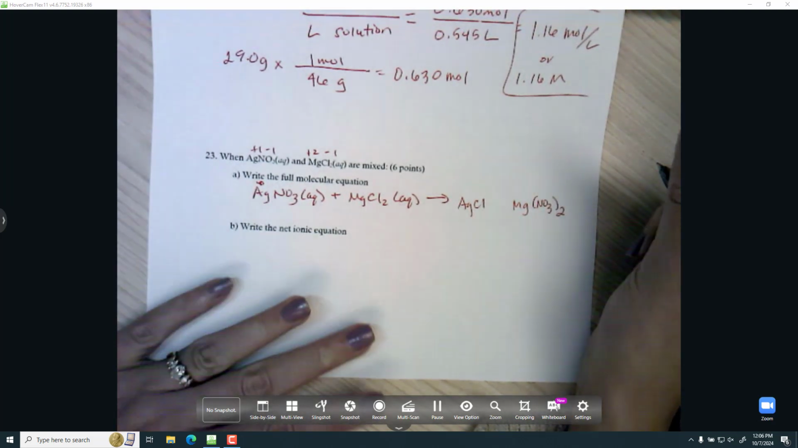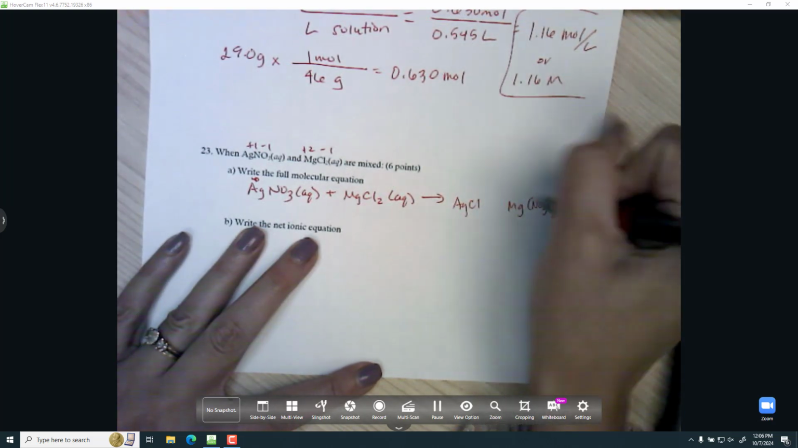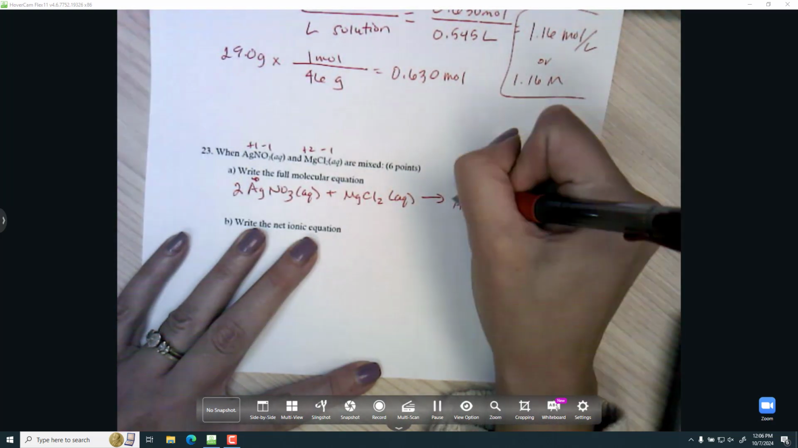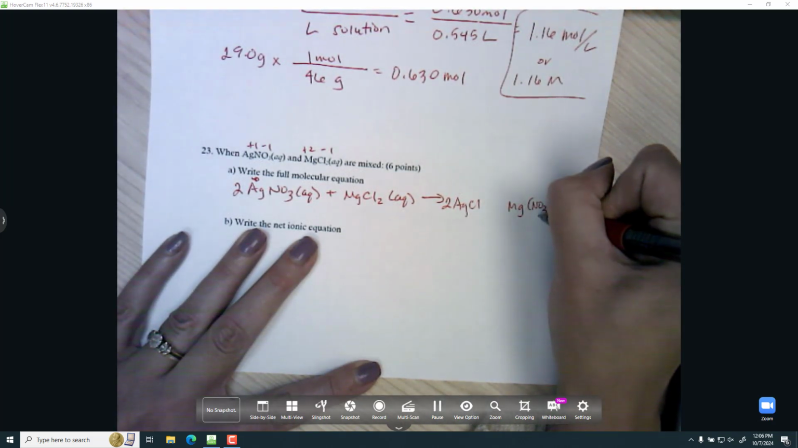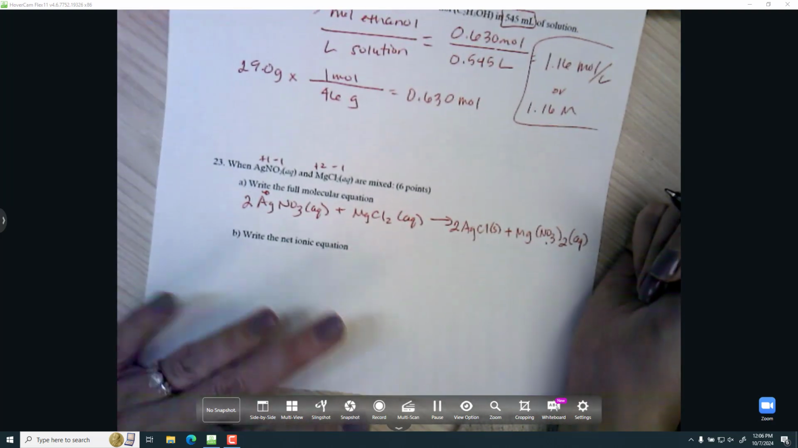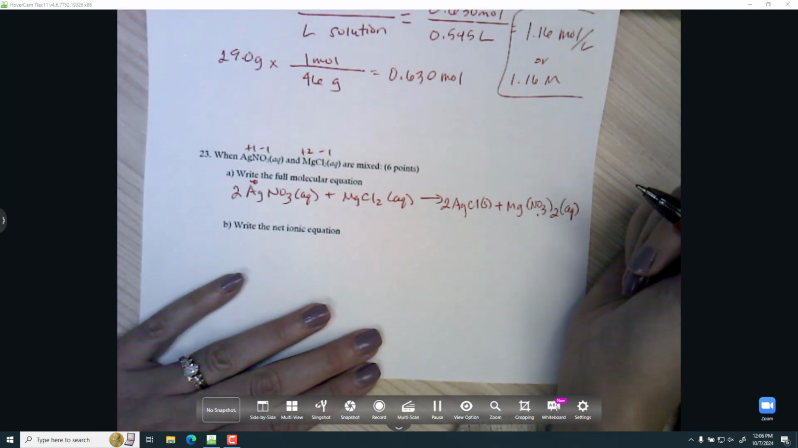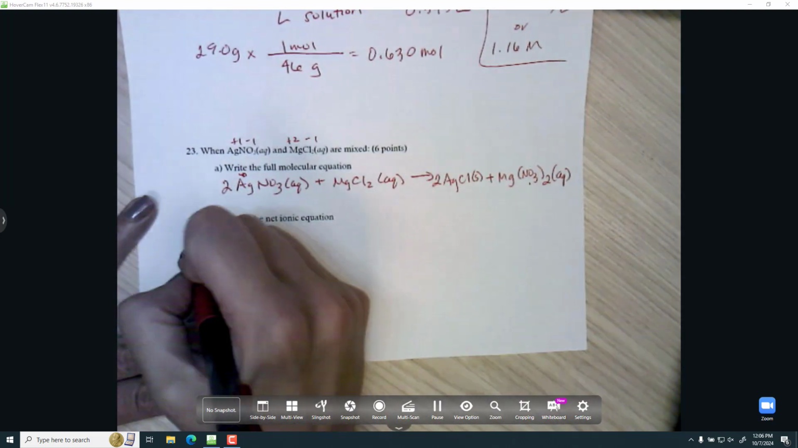Nitrate is always soluble, no exceptions, so that would be aqueous. Oh, let me balance it. Hold on, there's 2 nitrates, so I put that. Now there's 2 silver, 2 chlorine. All right, we're good. So aqueous here. Chlorine is usually soluble, but silver is an exception, so it would be a solid, and so that would be my precipitate. So that's my full molecular equation.